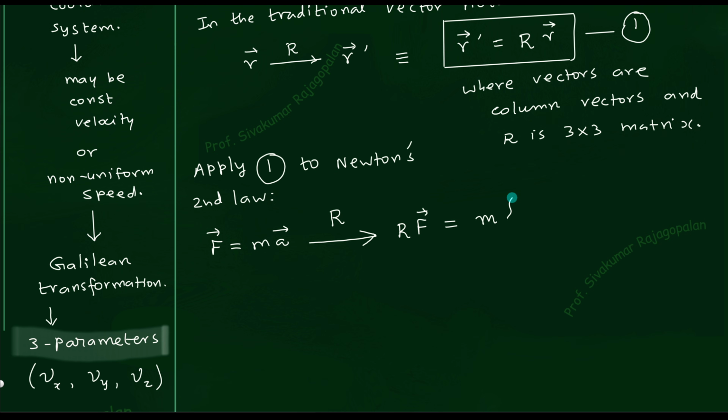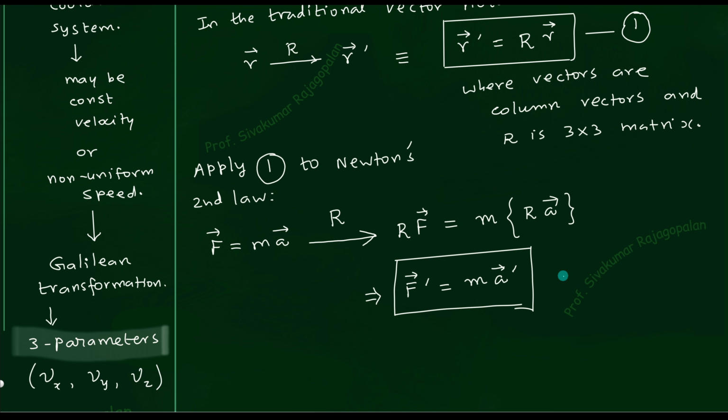In the same style you have to write down R times F. Right hand side it becomes F into F. M is a constant, forget about it. A goes to R times A. Now using this symbol, you can write down F prime equal to m times a prime. How did you write prime? Using equation 1, because using equation 1 on the left hand side is the prime notation, and that's all.